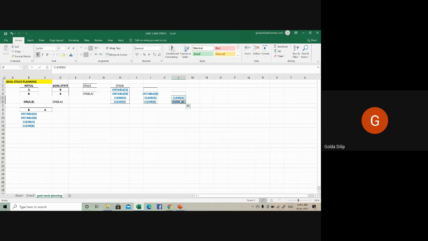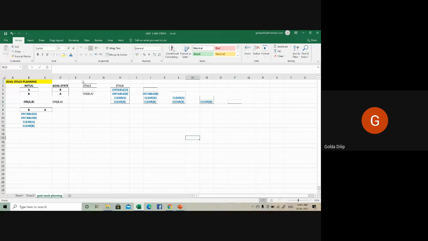Then remove the one on top, Clear(A), and finally I'll be left with Clear(B). At the last step, you remove that also from the stack.